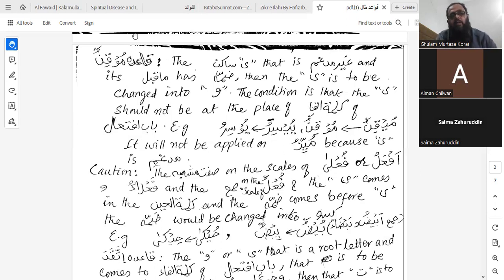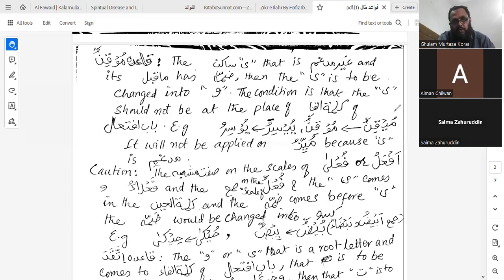What does it say? The ya is sakin, that is ghair mudgham. The first thing is ghair mudgham. And its ma qabl has damma, and its ma qabl is madmum. Then the ya is to be changed into waw. And the condition is that the ya should not be at the place of kalimatul fa of babu ifti'al. So let's apply this rule. And how are we going to apply this rule?